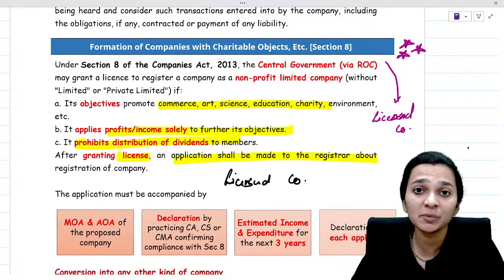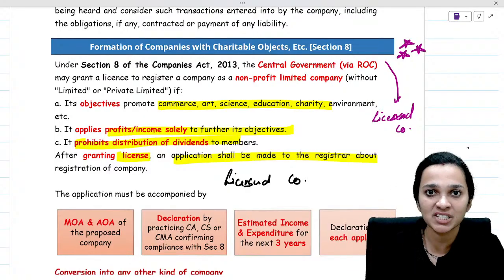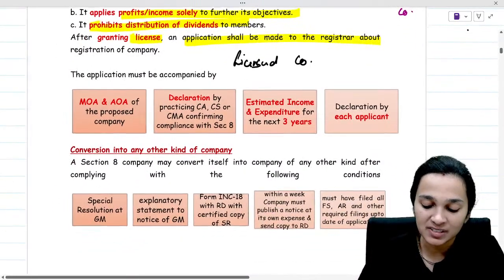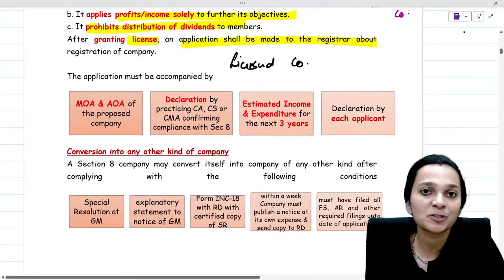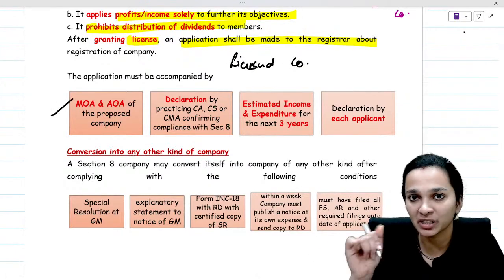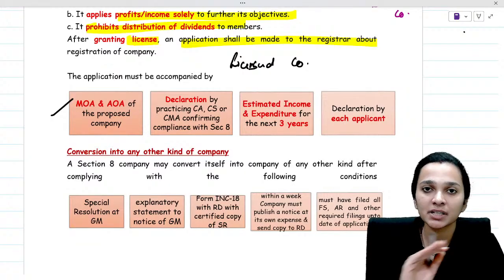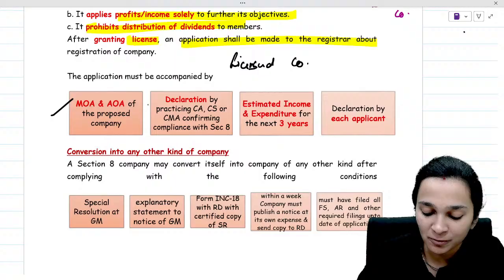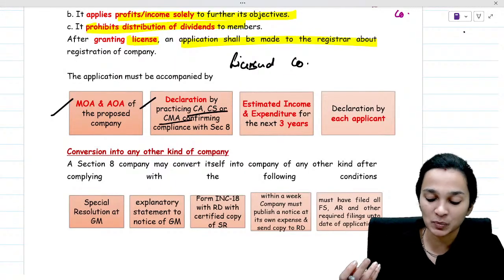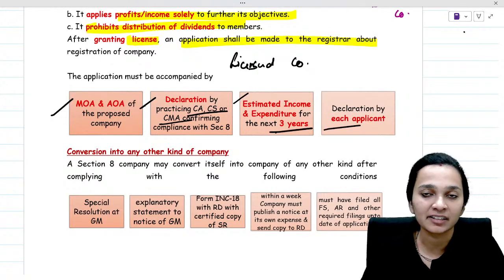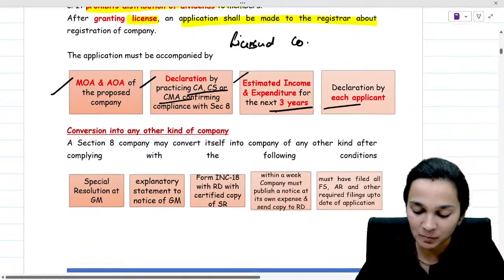Why licensed company? Because they need an approval from the central government before they start with their operations. Now, this application, which is made for the purpose of registration of a Section 8 company, should be accompanied by the MOA and AOA. MOA and AOA are the basic documents. They will be there in case of every company. Apart from it, a declaration by CA/CS confirming the compliance with Section 8, estimated income and expenditure for the next 3 years, and a declaration by each applicant.